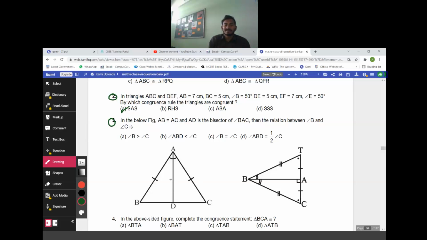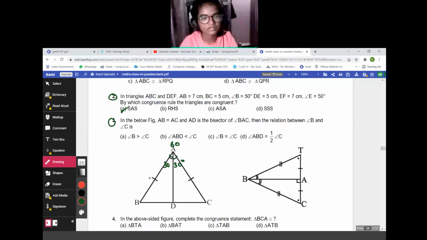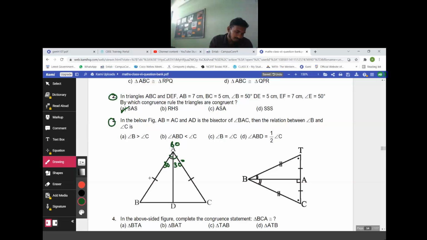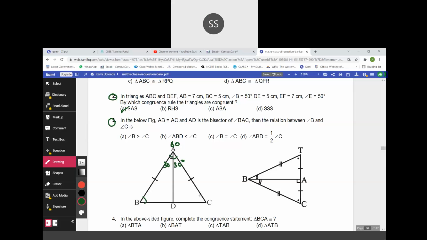If AB is equal to AC, AD is the bisector, which means it is bisecting angle A into equal halves. अगर ये 60 angle है तो it is dividing into 30 and 30. So which one is equal? Angle B and angle C. Yes, angle B is equal to angle C. The correct answer is C.